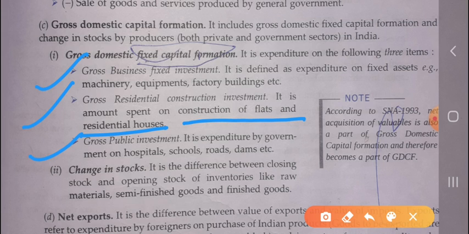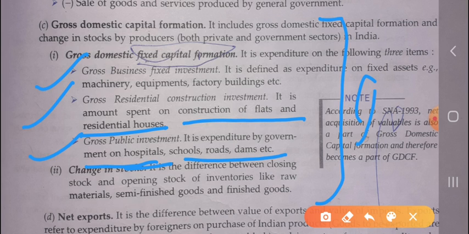And the third one is gross public investment, which is the expenditure made by the government on the hospitals, school, dam, etc. So all these deal with the investment expenditure.